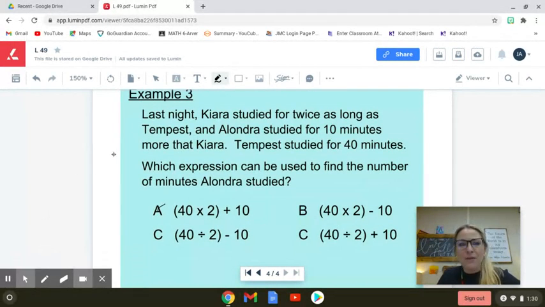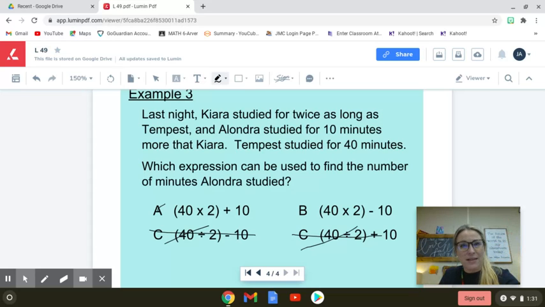All right, so looking at my information given, way up at the top here, it says Kiara studied for twice as long as Tempest. So then I shoot to the end of my information and recall that it says Tempest studied for 40 minutes. So really in place of Tempest in my head, I'm thinking 40 minutes. Kiara studied for twice as long. When I see something that's written as twice as long, I know that means times 2. So we have 40 times 2. So it could be A or B. We're not dealing with dividing. So process of elimination, it's not those ones because we're dealing with multiplying.